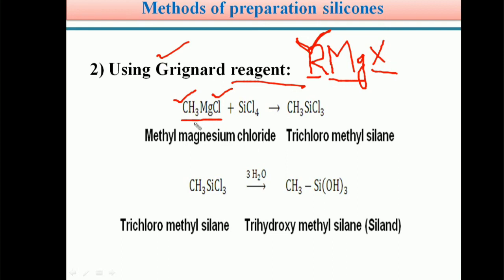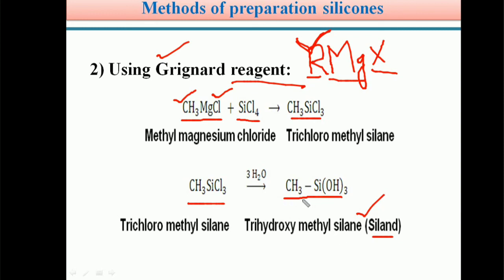This methyl magnesium chloride on treatment with silicon tetrachloride forms methyl trichlorosilane. This methyl trichlorosilane on hydrolysis forms methyl trihydroxysilane. In common, it is called silanol. Very important students. What is the formula of silanol?